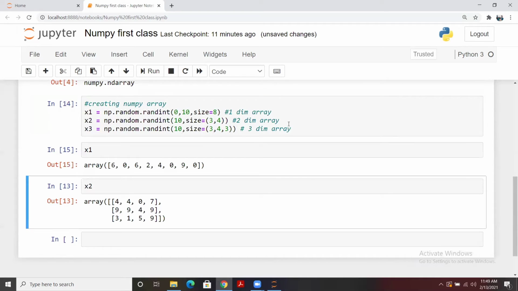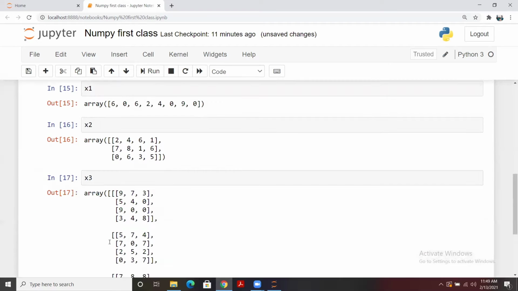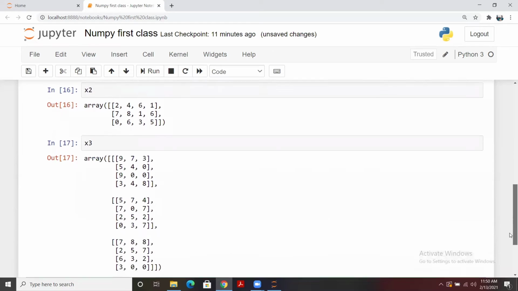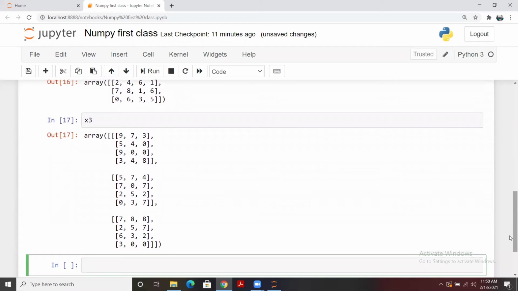So let me run it, and I'm going to call x3 here. You know, we generate different numbers when we call it again and again, because we are calling random values. So you see that x3 is here. And how many arrays do we have in x3? Each has 4 rows and 3 columns. So this is how we have created 3 different types of arrays using the NumPy random module.